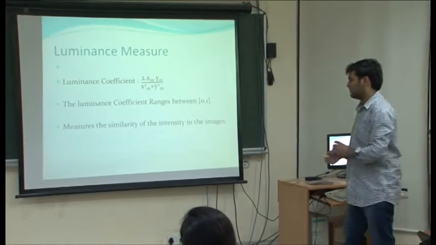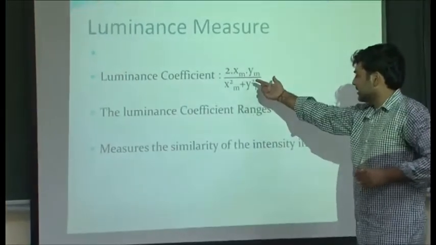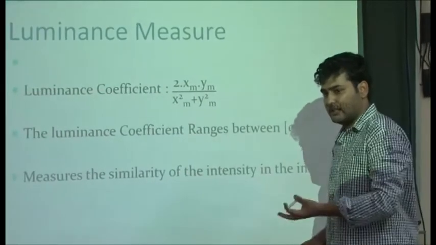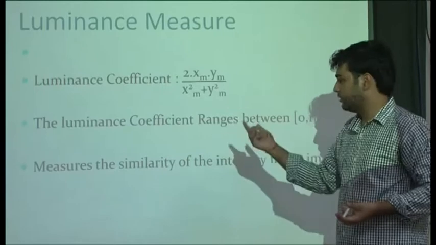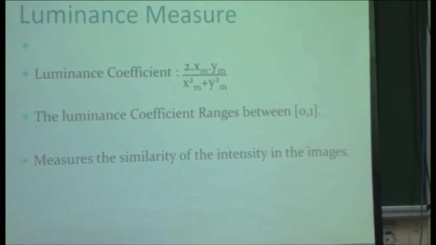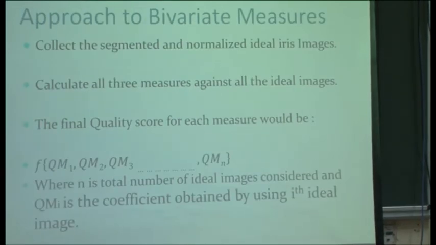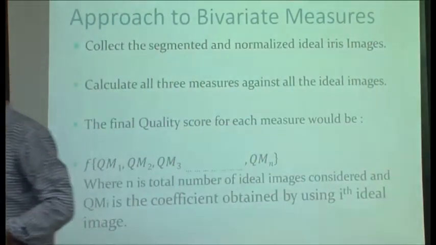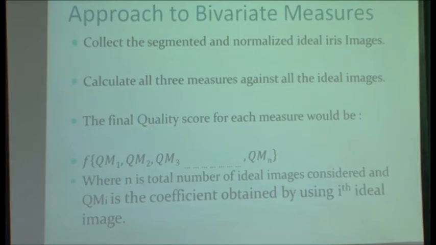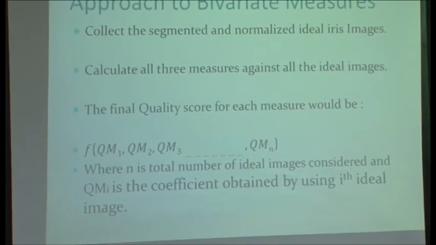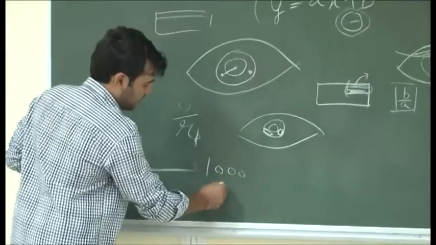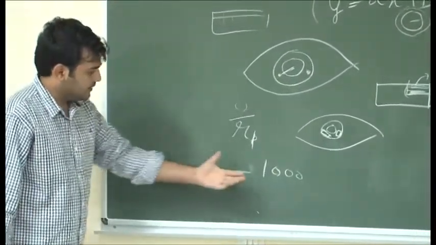So this would be the luminance measure. Basically, this is the x mean, this is the y mean. The average represents the intensity of the image, so the luminance checks that. And first of all, sir, I believe that you're confusing the idea. I'm not matching the exact image to the exact image, and I'm not considering just the correlation coefficient. What I'm doing is having, let's say, 1,000 or 100, whatever suits the computational complexity, ideal images.